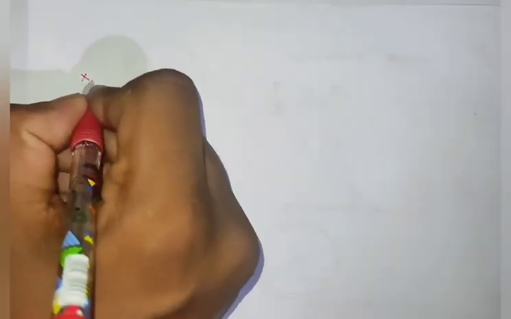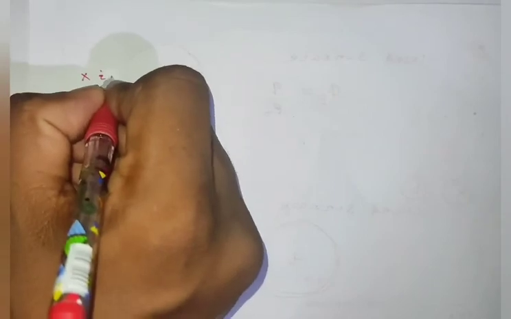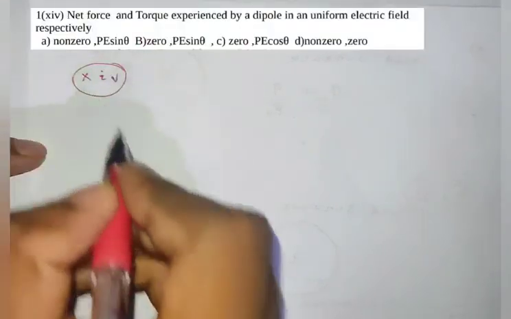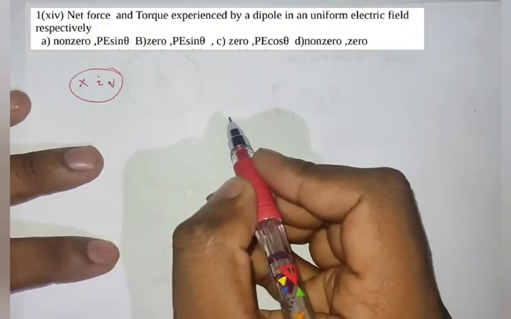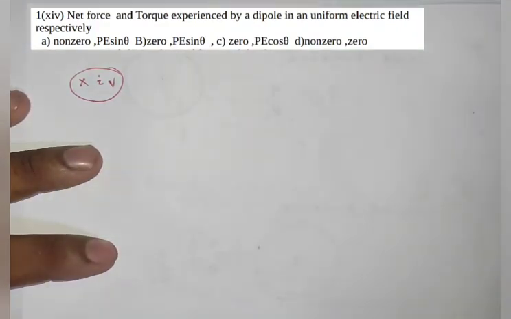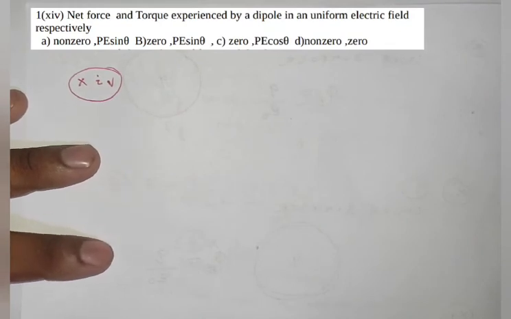Now I will come to the next question. It was about the net force and torque experienced by a dipole in a uniform electric field. I am repeating the question: the net force and torque experienced by a dipole in a uniform electric field, respectively.